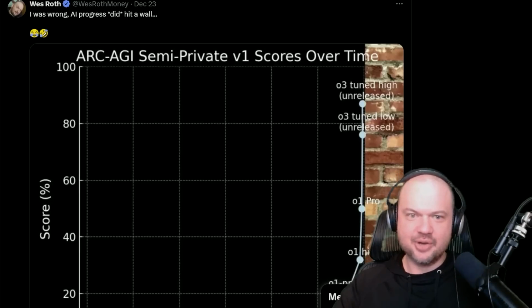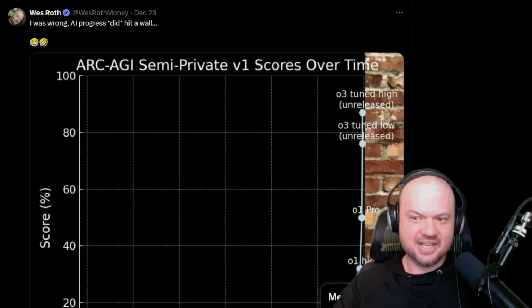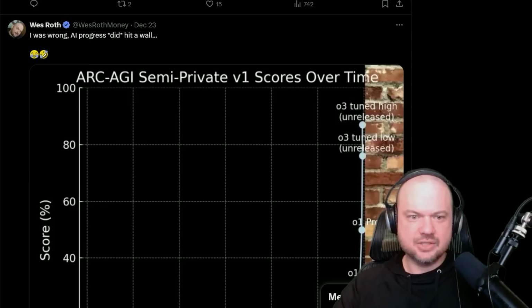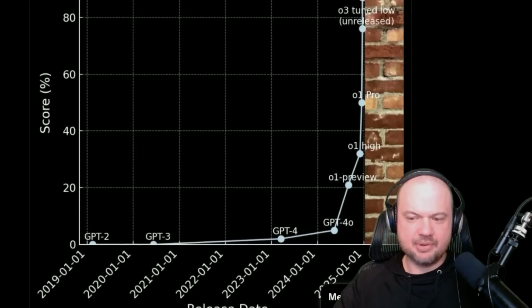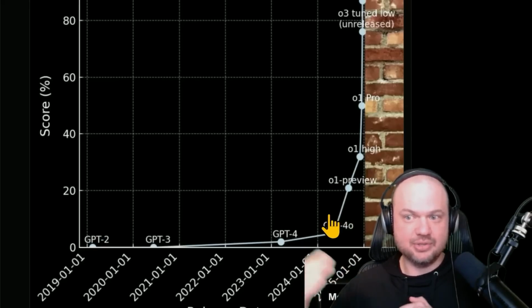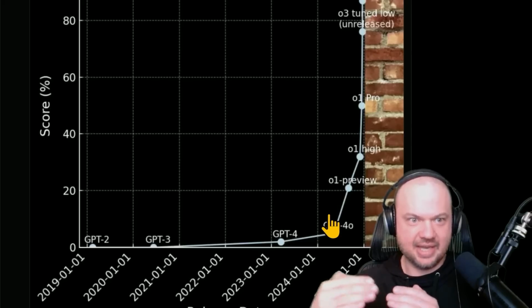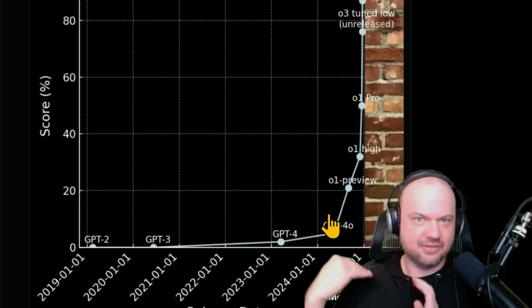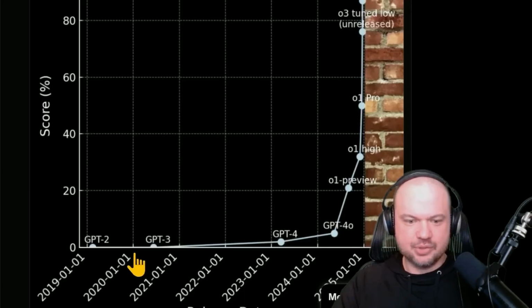So here's that little joke I made about AI progress hitting a wall. Yeah, here it is hitting a wall. So this is the ARC AGI. So for example, as you can see here, as we get up to GPT-4, these are the non-reasoning models, right? So they don't have chain of thought. They can't do more thinking. They can't do test time compute. So when you ask them a question, they can't take more time to think about it. They have to kind of spit out the answer right away. The results were kind of bad.